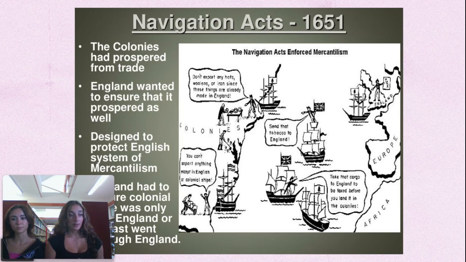All goods, excluding perishables, had to be passed through English ports. 3. Specific or enumerated goods from the colonies could only be exported to England. An example crop would be tobacco in the early years. However, eventually it expanded to be a highly dependent crop. So we can see that all of the Navigation Acts were centered around these 3 ideas.